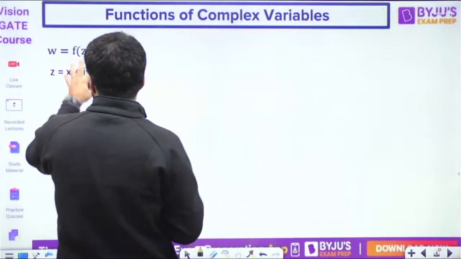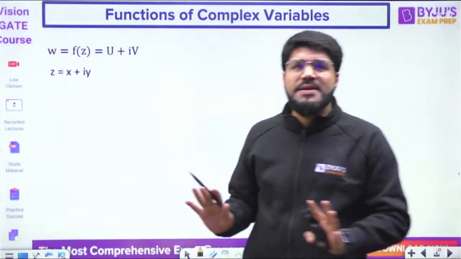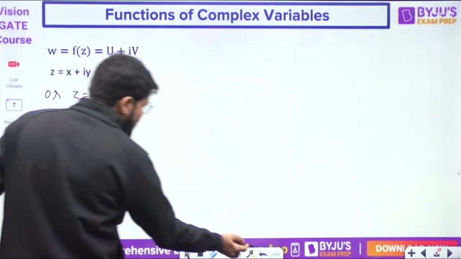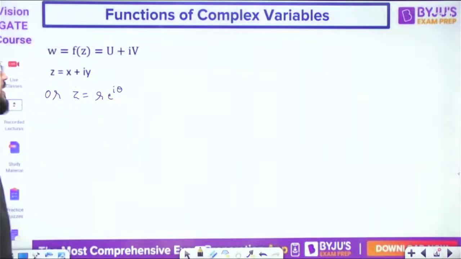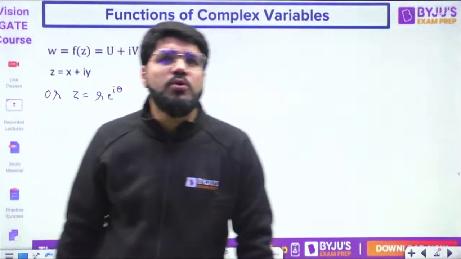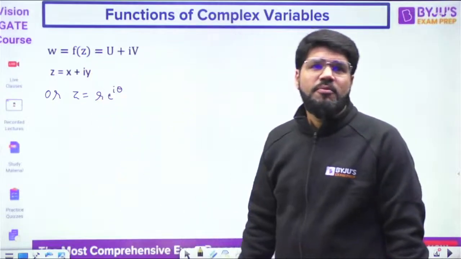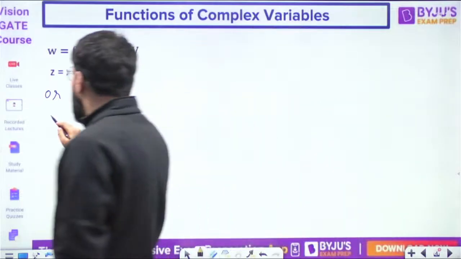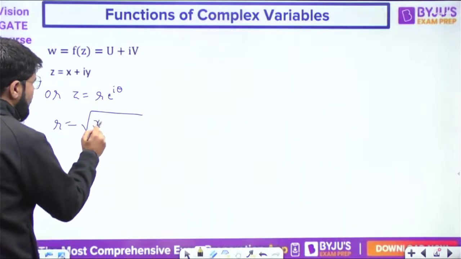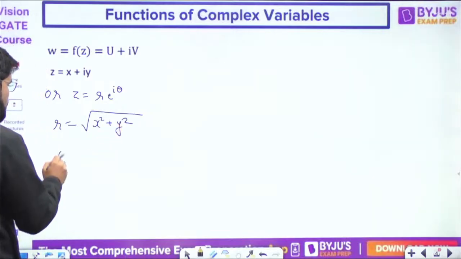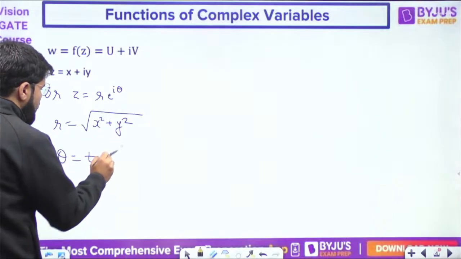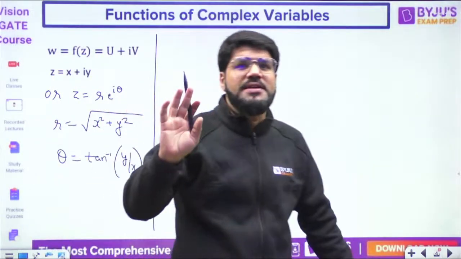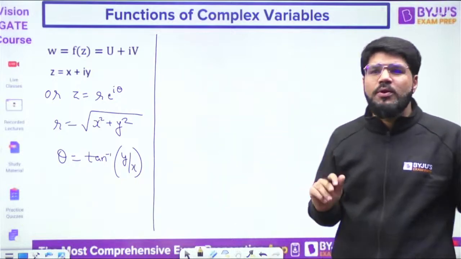So guys, we all know that Z is a complex variable represented as x plus iy, or if you want, you can also represent Z is equal to R e power I theta. We can represent the complex number either in the Euler form, or in the Cartesian form. Z is equal to x plus iy is known as the Cartesian form, and R e power I theta is the Euler form. What is R? We all know that. What is the magnitude of complex number? Under root x square plus y square, and theta, the argument of complex number, tan inverse y by x. Of course, we directly start with the function of complex variable, not the basics of complex number like magnitude, phase, angle, all that you must be knowing.